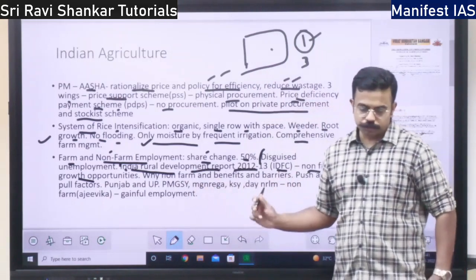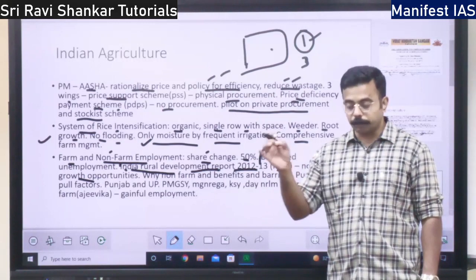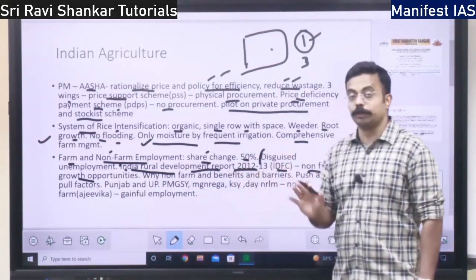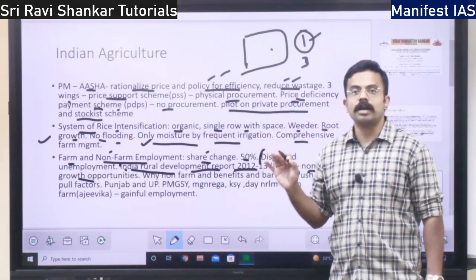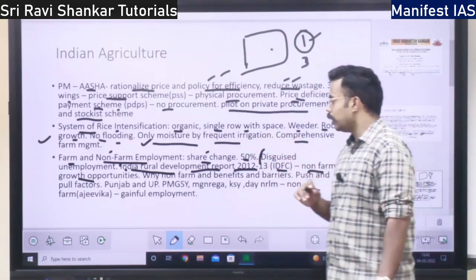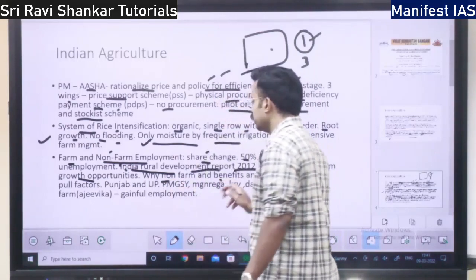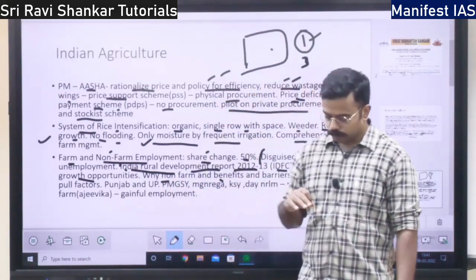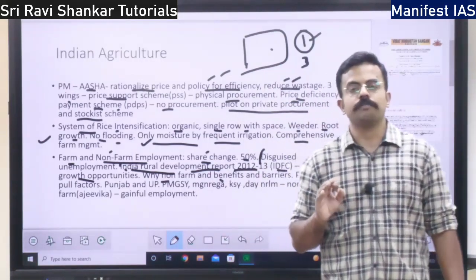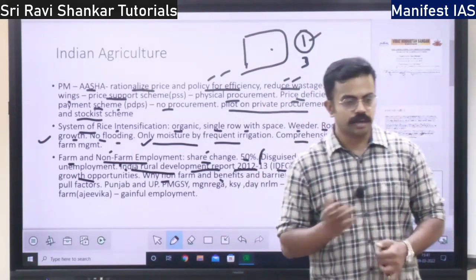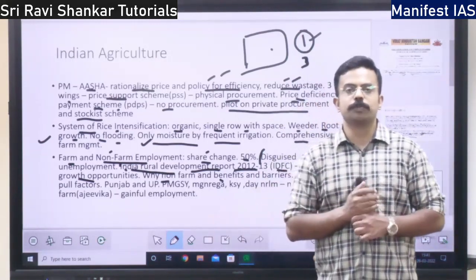So you can use this point in your mains answer. How? This IDFC report says that there should be emphasis on non-farm employment. Why non-farm? I told you there are various push factors.